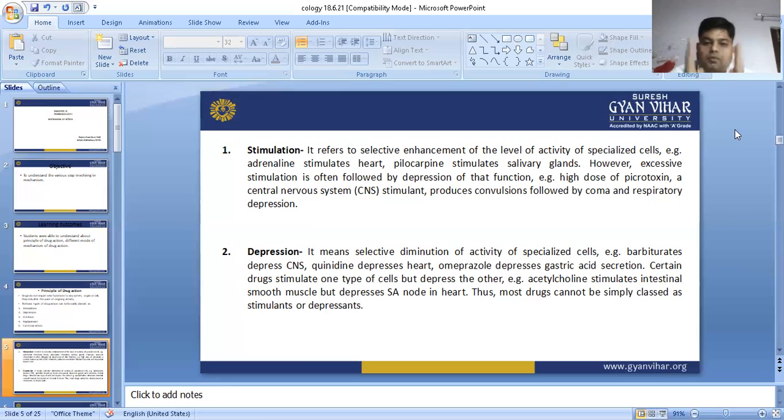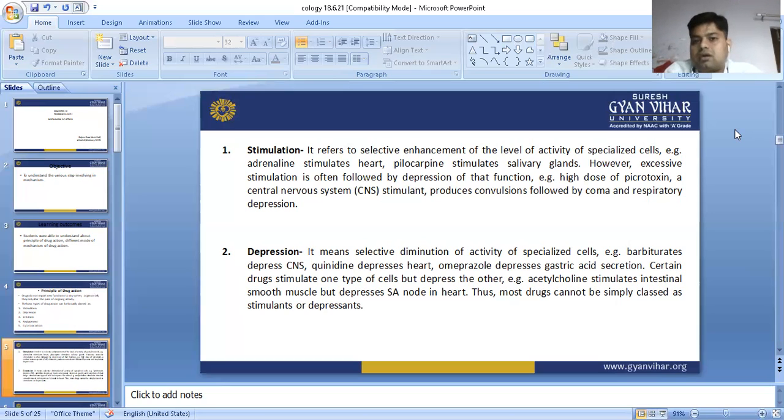Depression, what is depression? It means that when any organ or cells are performing their normal function, we slow down that normal function. If we slow down their function, that is called depression. For example, barbiturates depress the CNS. When we depress the normal function of our CNS, the patient goes to sleep. In sleep, our brain relaxes in the depression phase.